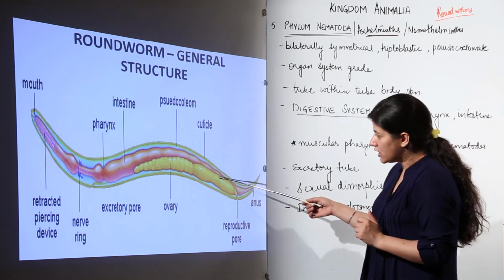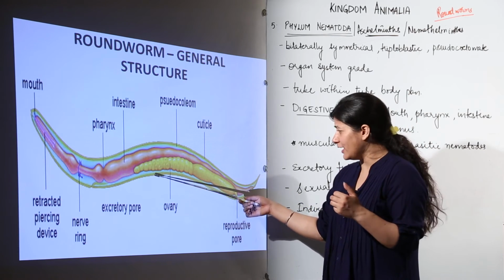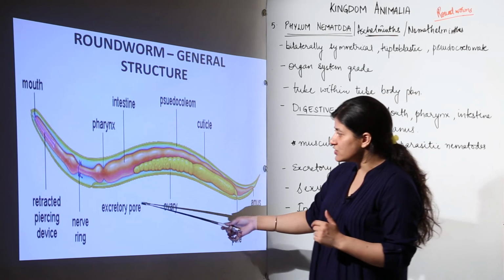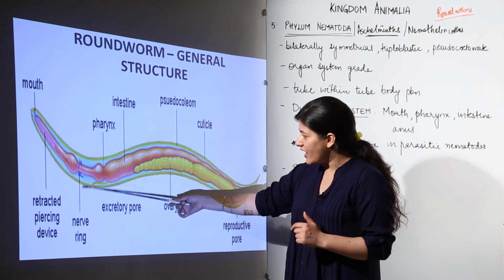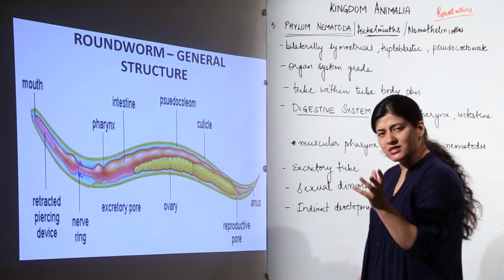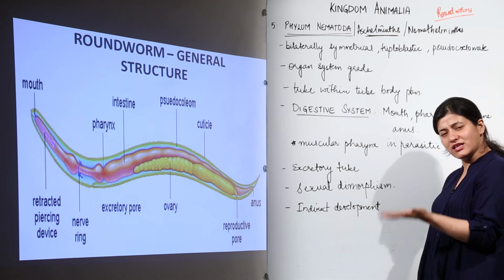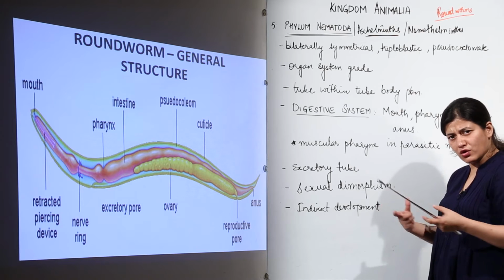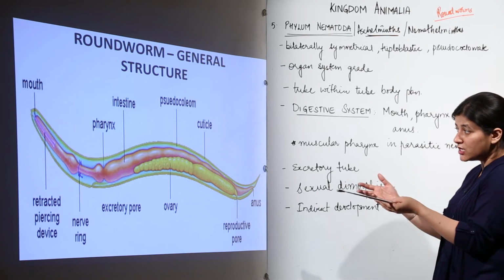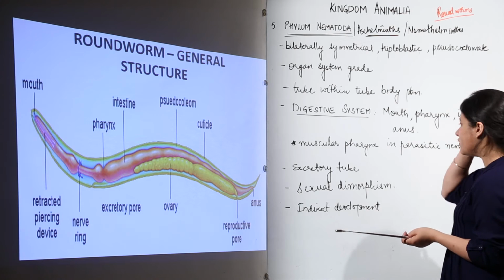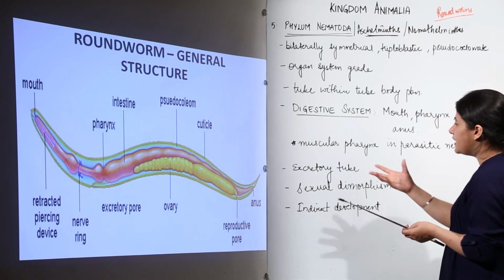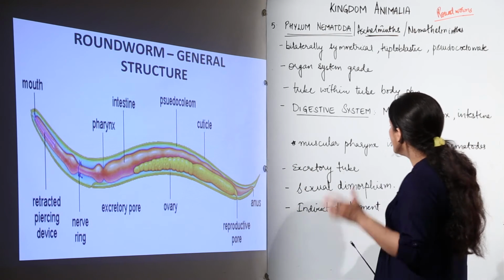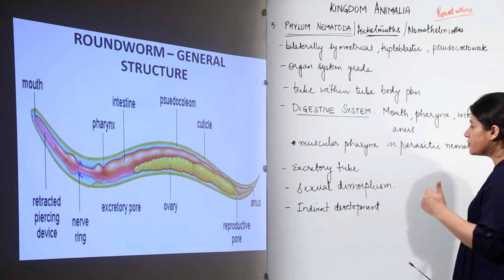There is a primitive sort of reproductive system that is present. There is an excretory pore, and there is a nerve ring. Talking about the nerve ring, this nervous system would be same as in the case of Platyhelminths, not much advanced, but it will have a brain ganglion from where the nerve cords, which are ventral because they are non-chordates, extend. The ventral nerve cord having two nerve cords lying parallel to each other would extend, and we will have a nervous system. There is an excretory tube which is having excretory pore from which the nitrogenous waste of the body is given out.